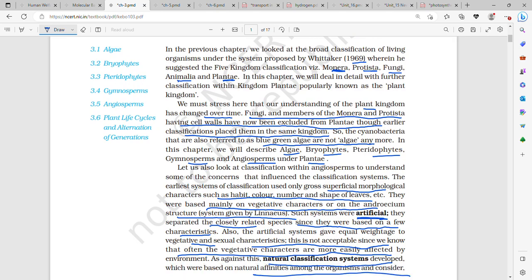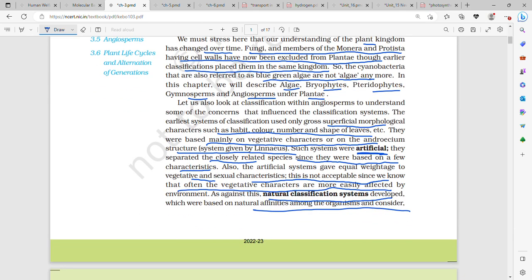We saw the Whittaker five kingdom classification, which was proposed in 1969. That is Monera, Protista, Fungi, Plantae, Animalia. Earlier, in the two kingdom classification given by Carolus Linnaeus, all your fungi and a few Monera, which have cell walls, and also blue green algae or cyanobacteria, were all placed in kingdom Plantae, but now they are placed in different kingdoms. So in kingdom Plantae we are going to study algae, bryophyte, pteridophyte, gymnosperm and angiosperm.